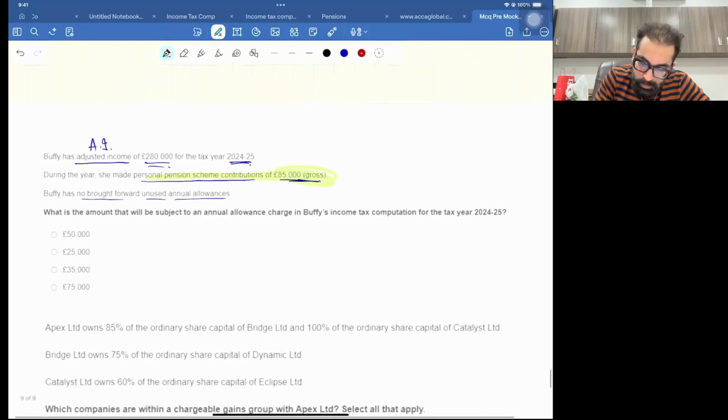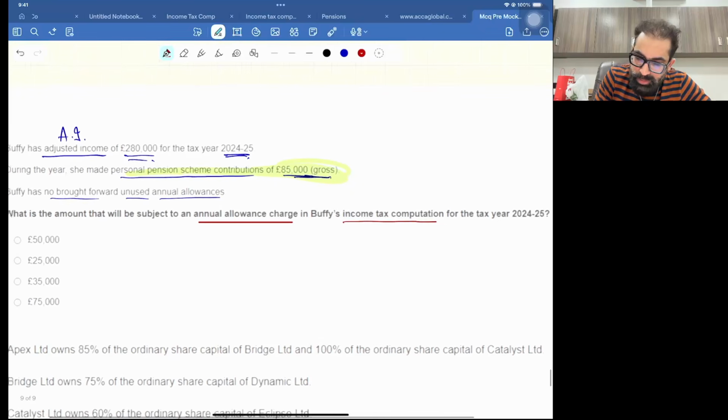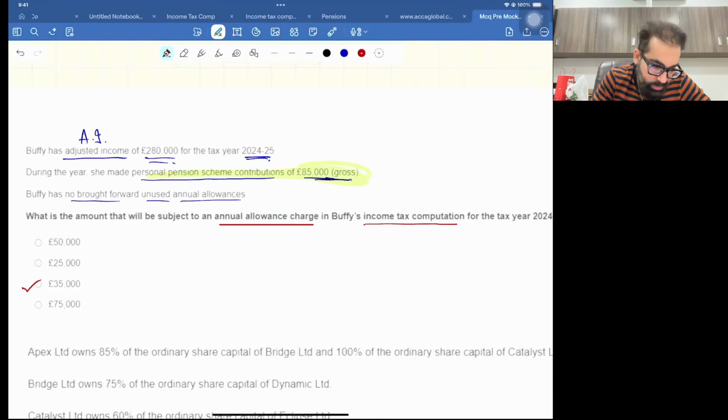What is the amount that will be subject to an annual allowance charge in Buffy's income tax calculation? Yes, it's 35,000. This is the answer. It's going to be 35,000. We have just done it.